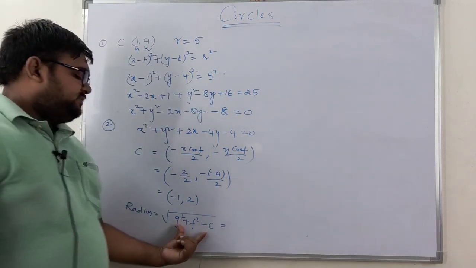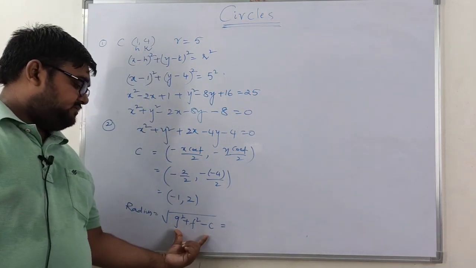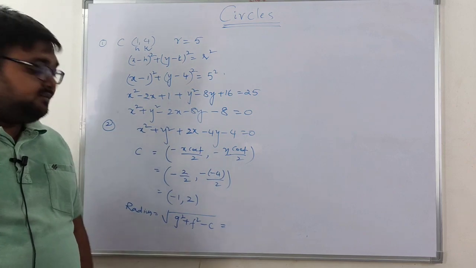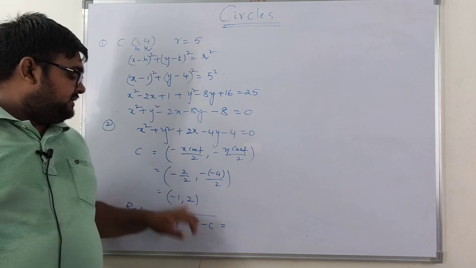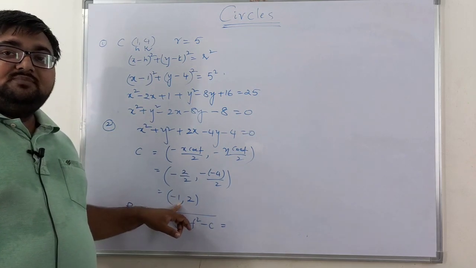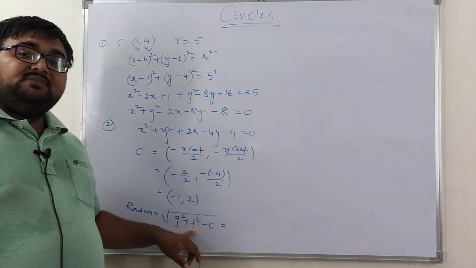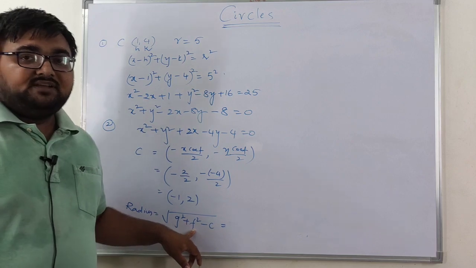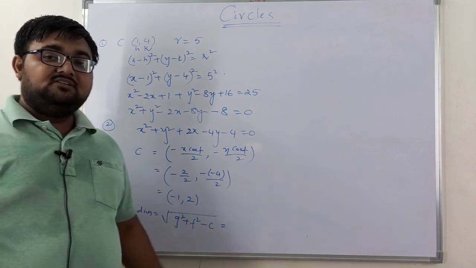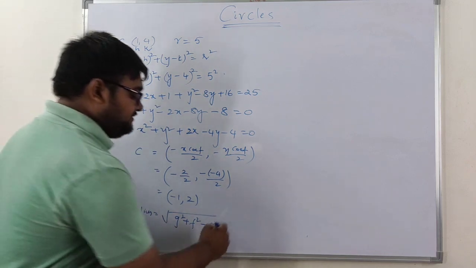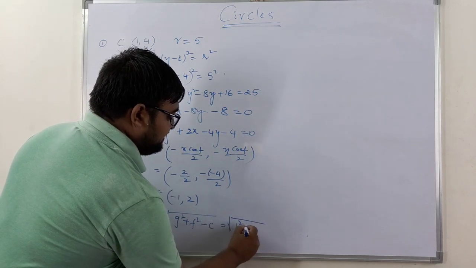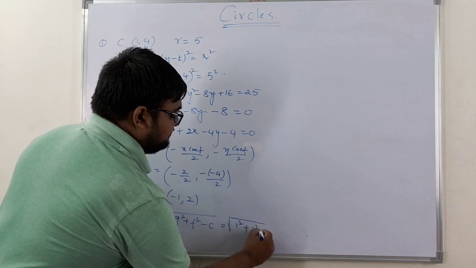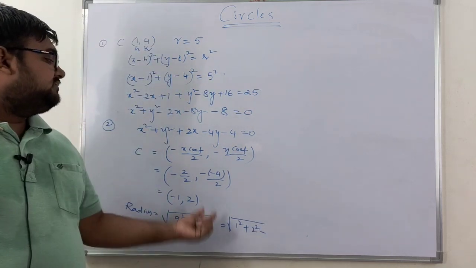Now by looking at this particular expression, what can you understand? g is the x coefficient by 2, right? f is the y coefficient by 2, and c is the constant. So if we substitute these values, what are we going to get? g is 1, so 1 square plus 2 square minus, what is the constant here?